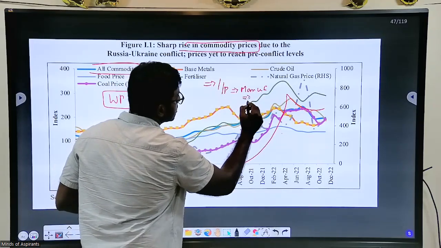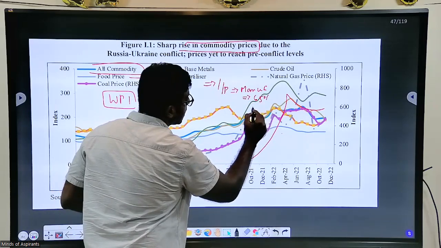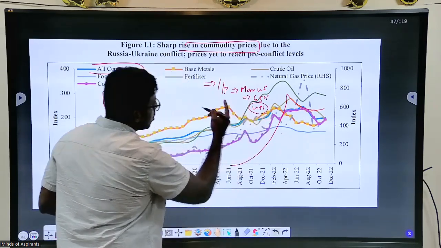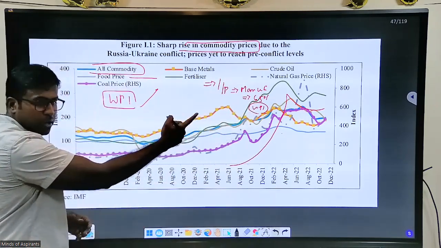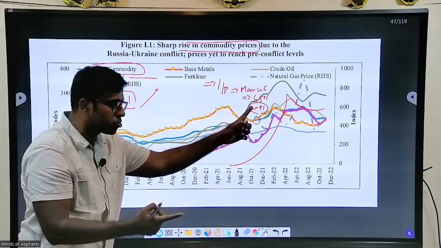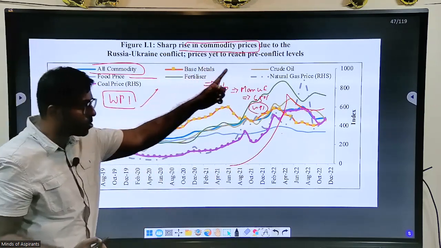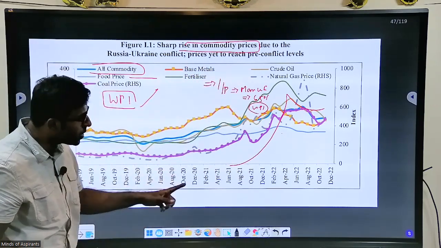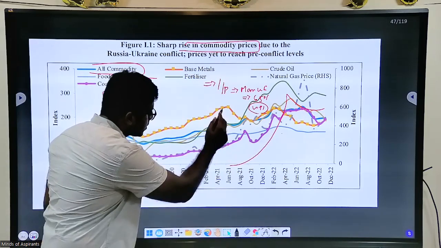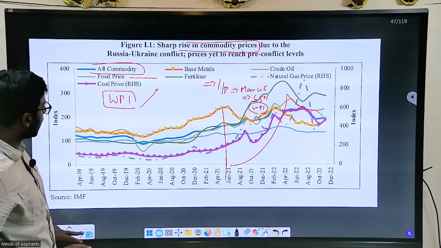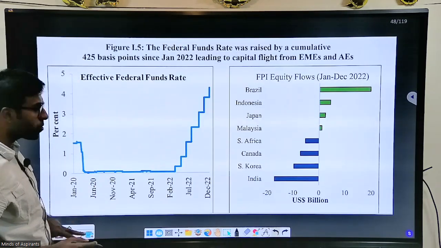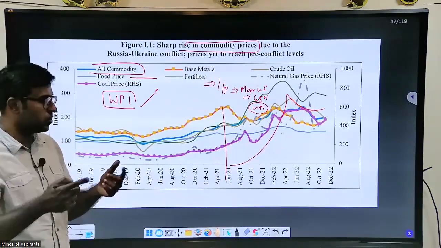Manufacturing contributes 65% of the wholesale price index. So when this input is increasing, manufacturing will show an increase in price, and hence the WPI will increase. Why is WPI increasing? Because of the supply constraint in all these commodity prices. That is what increased all this cost.